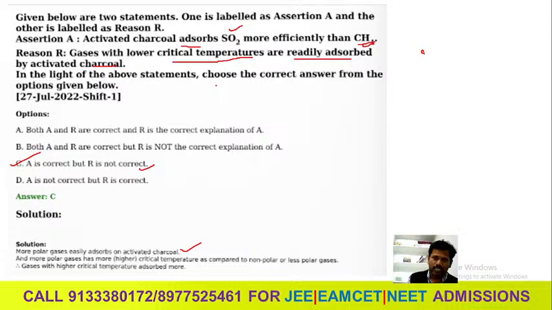Yes, electronegativity difference is the key. More polar gases have a higher critical temperature. I already told you, here higher critical temperature should be there. Compared to non polar or less polar gases, gases with higher critical temperature are adsorbed more. Not lower, it should be higher here. If it were higher it would be right, but since this is given, A is right, R is wrong.